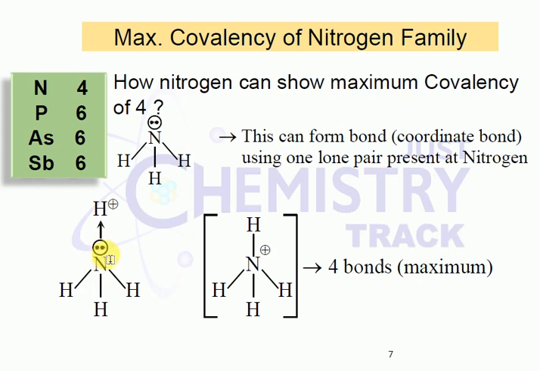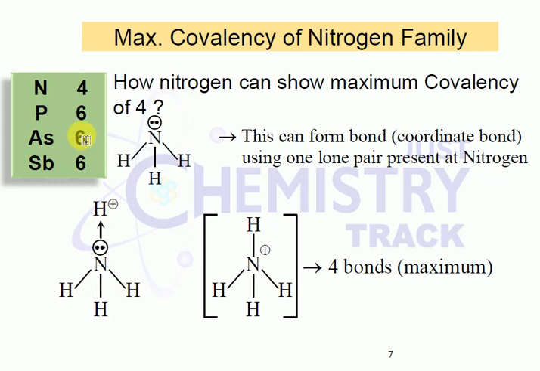This lone pair of electrons is donated to a hydrogen atom by a dative bond, which you know is a coordinate covalent bond only. Because of giving these 2 electrons, they form 1 bond. That's why around nitrogen how many bonds are there? 1, 2, 3, 4. So 4 bonds appear around nitrogen only.